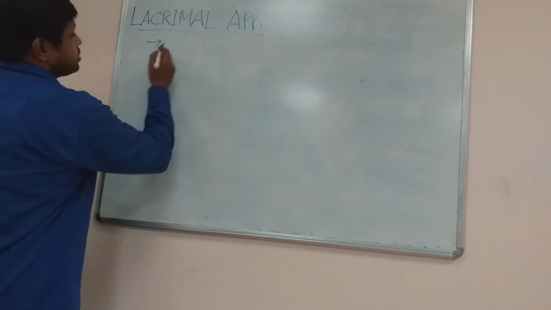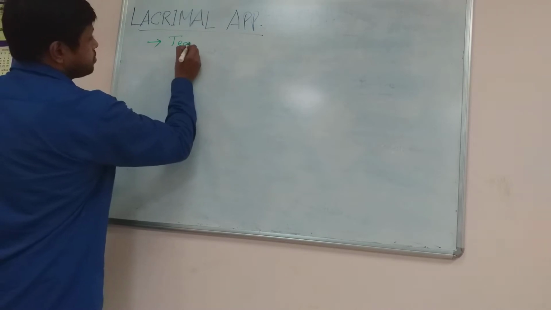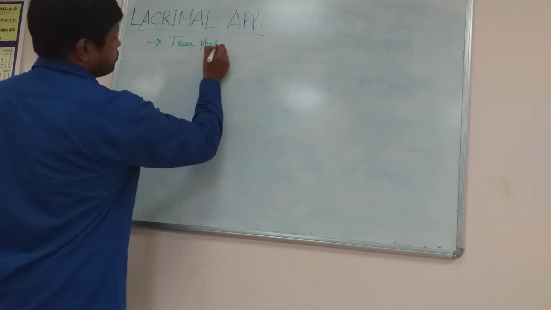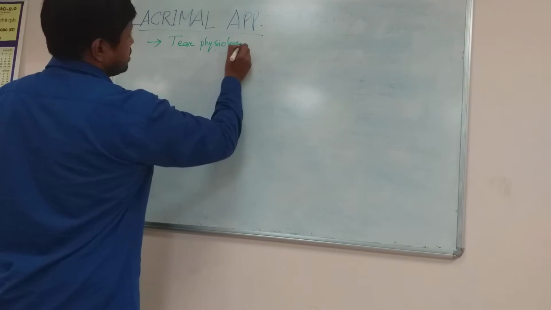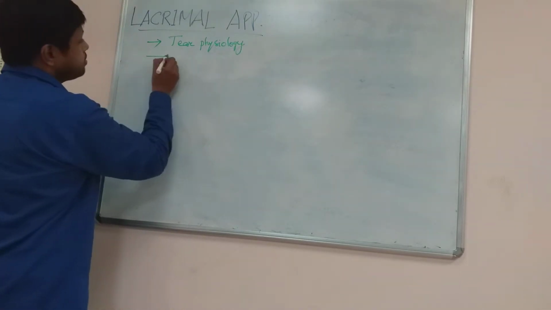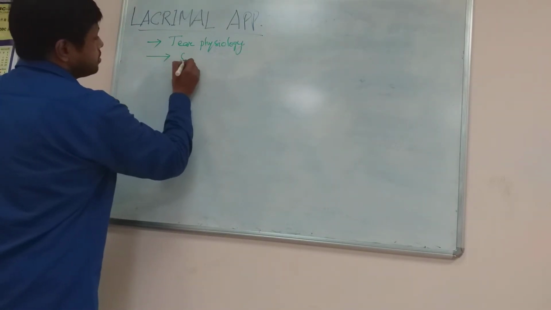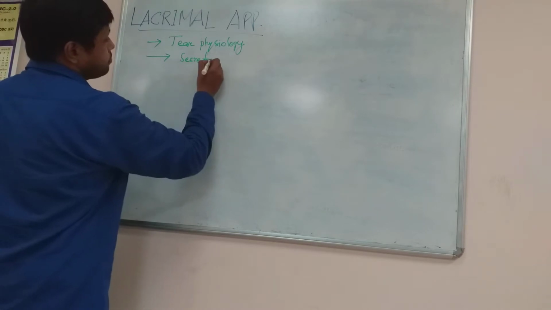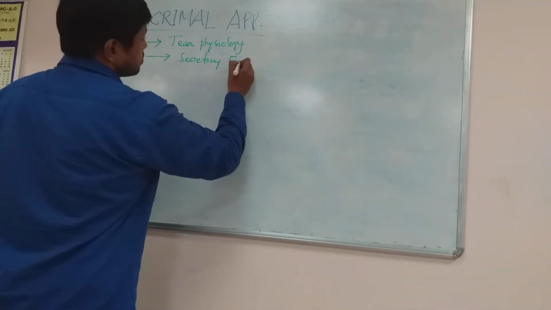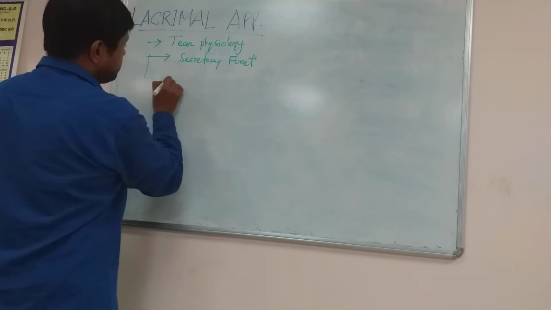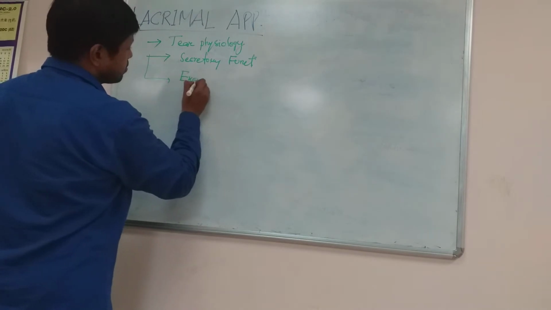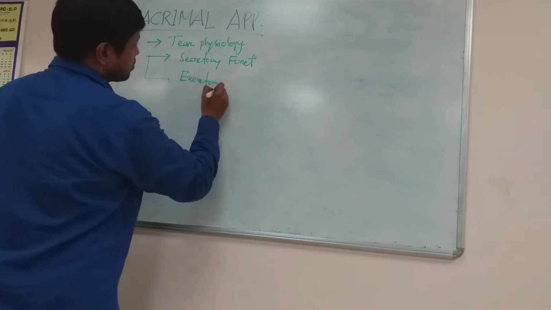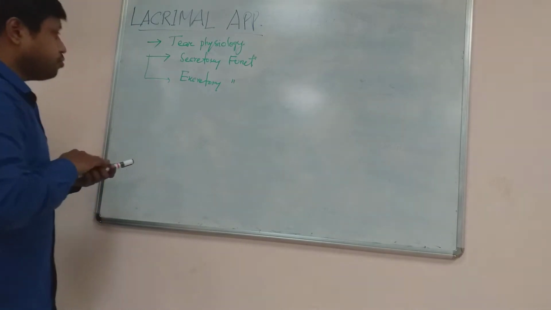So it is a system which helps in the physiology of tear. So it has both secretory function as well as excretory function. What is secretory function?